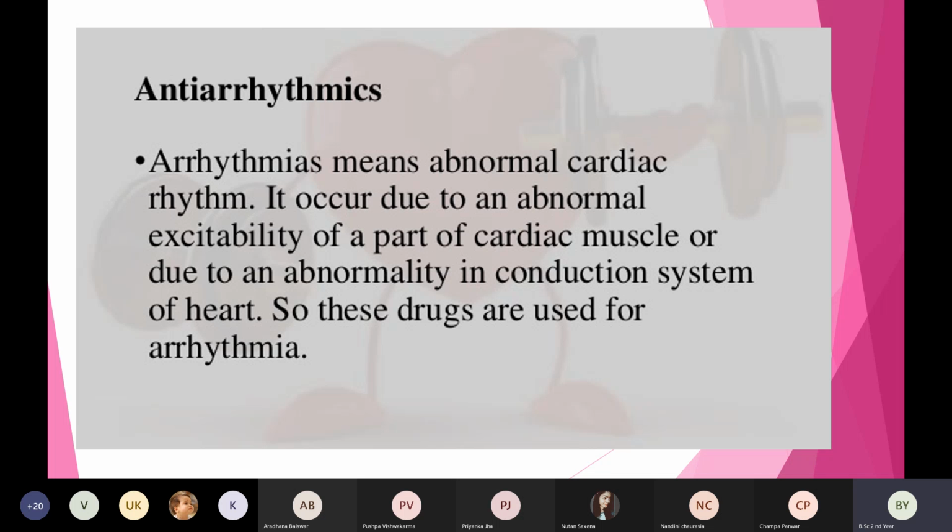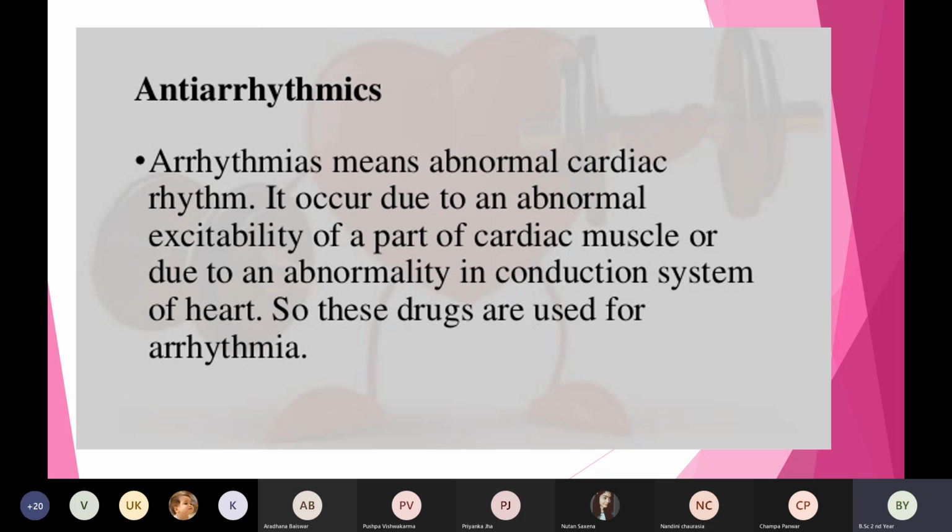It is because of an abnormal conduction system: electrical impulses are not transported properly to the SA node, the AV node, the bundle of His, the Purkinje fibers, and also because of hyperexcitability of the cardiac muscles. Because of these two points, the patient can suffer from arrhythmias.